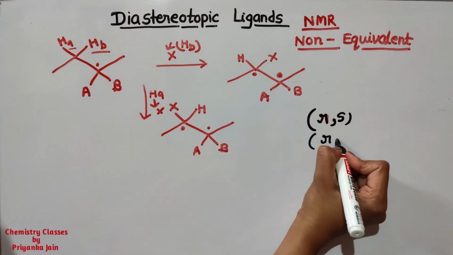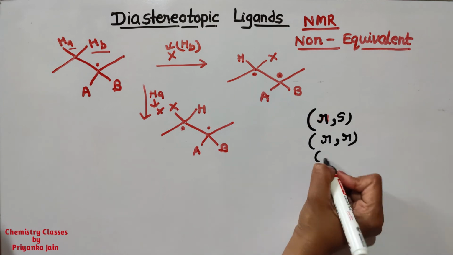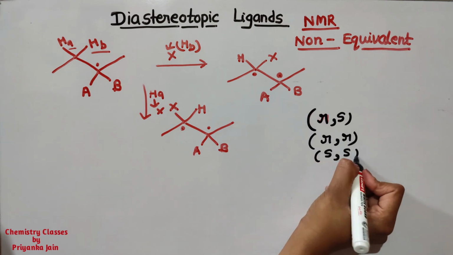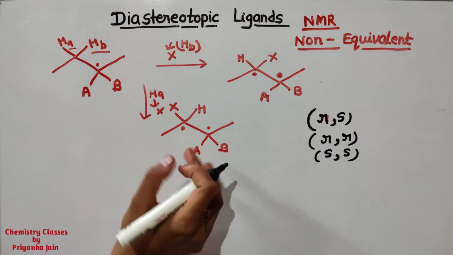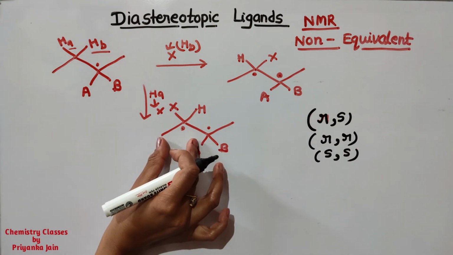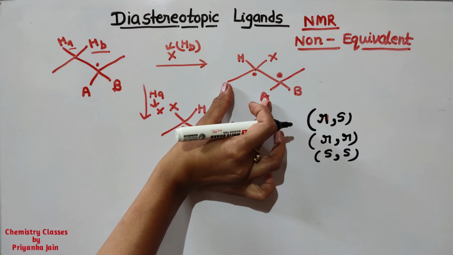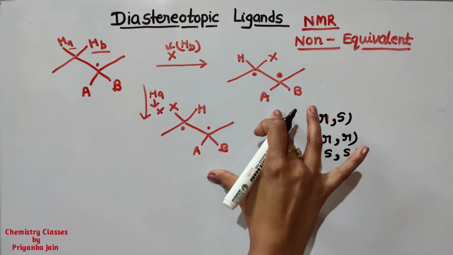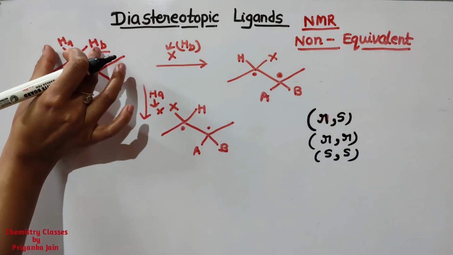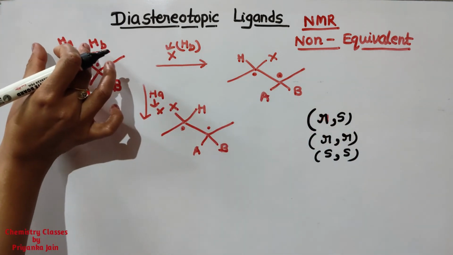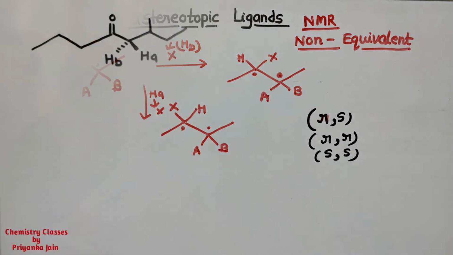Or there may be R and R configuration, or there may be S and S configuration, right? So different types of configurations may be here. So if there is R and S, then there may be S and S. So the two molecules will be diastereomers now, okay? So these two hydrogens will always definitely be diastereotopic ligands.